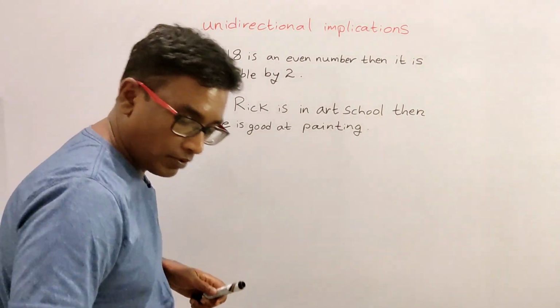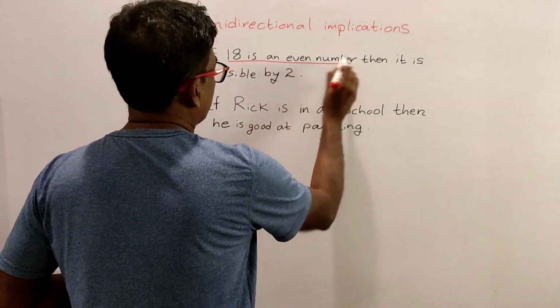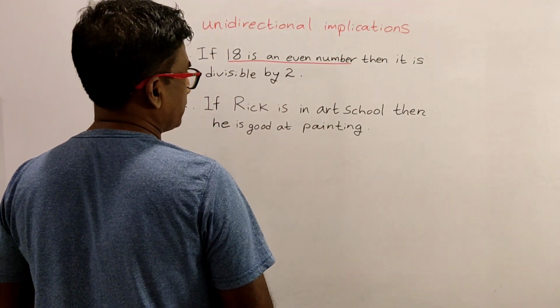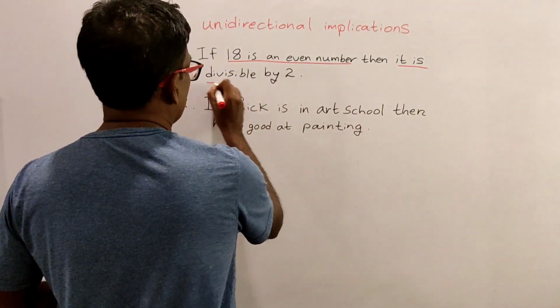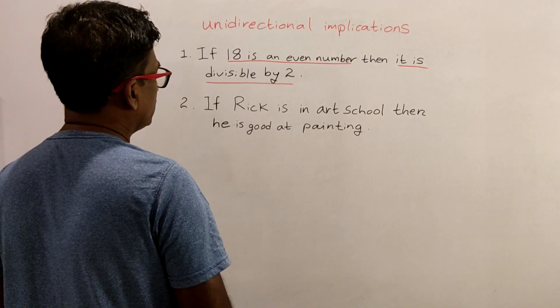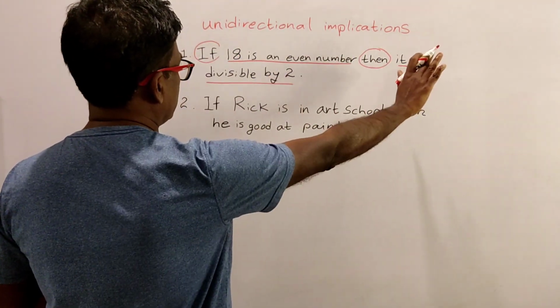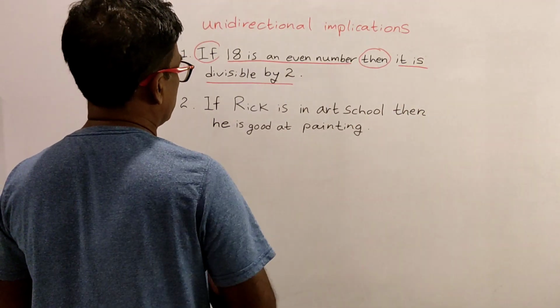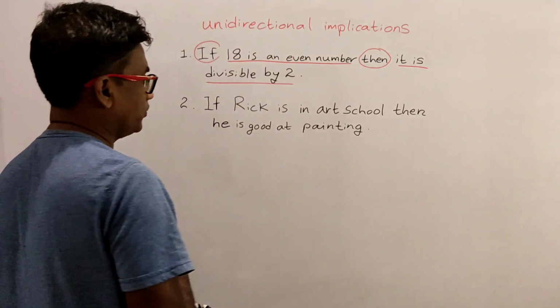So what are the atomic propositions? 18 is an even number is the first atomic proposition, and the second atomic proposition is 18 is divisible by 2. By using if-then, we have constructed this compound proposition.